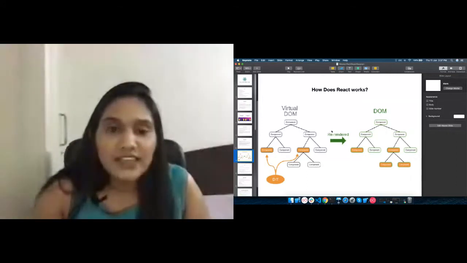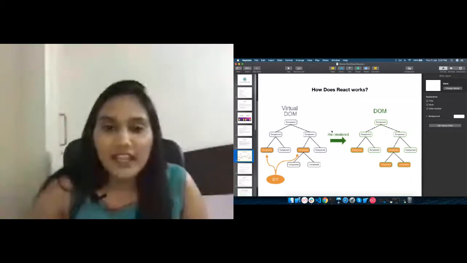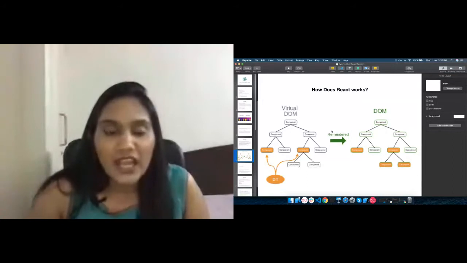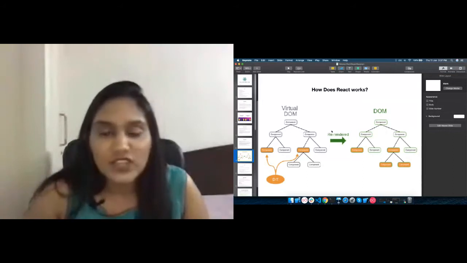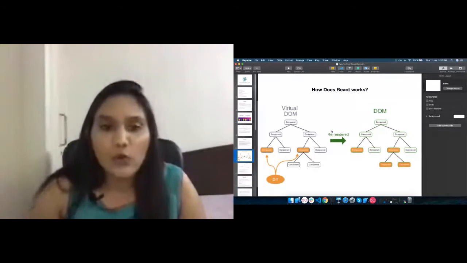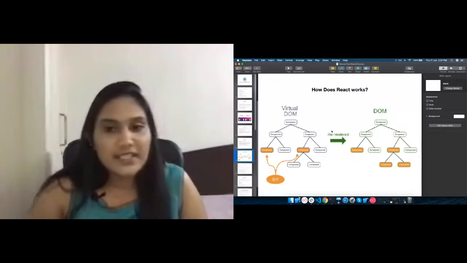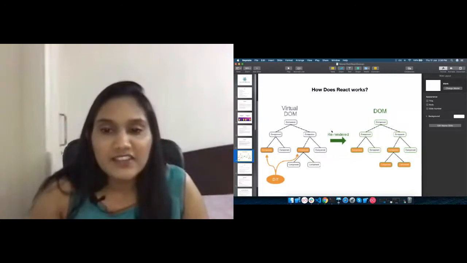So React has a very efficient diffing algorithm, and this process is called reconciliation. This process of comparing the old virtual DOM with the new virtual DOM, which React maintains, and re-rendering to the DOM of our application, makes React functionality very easy.